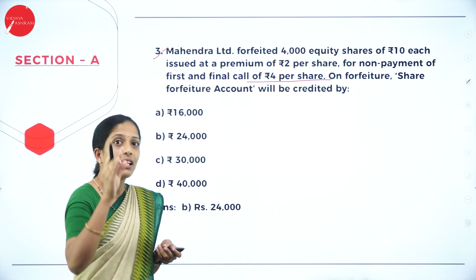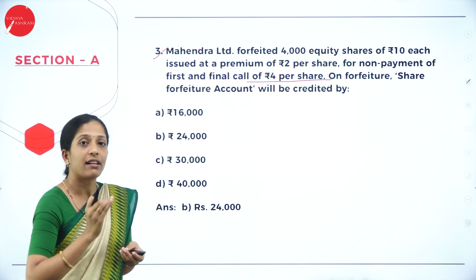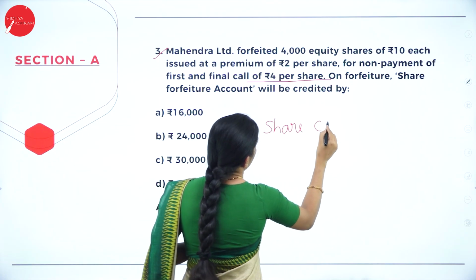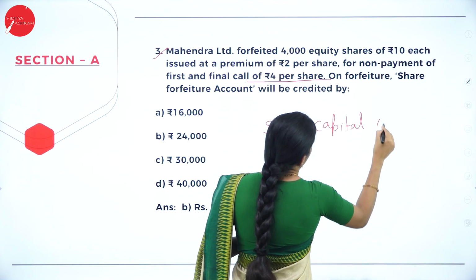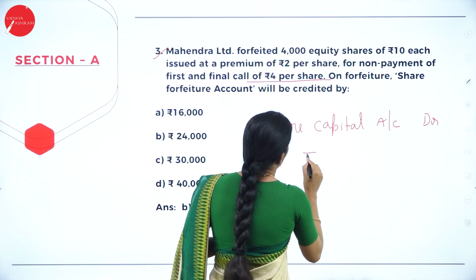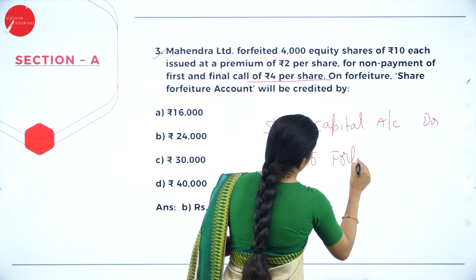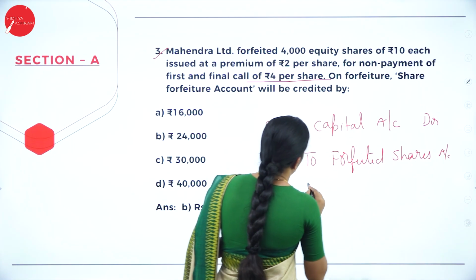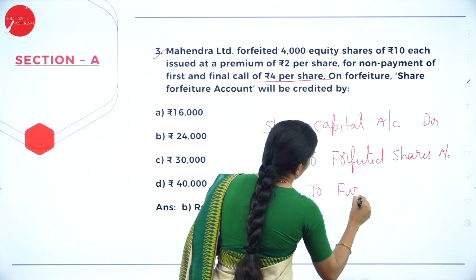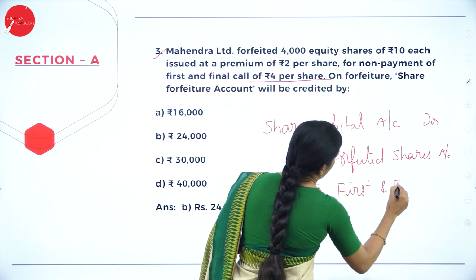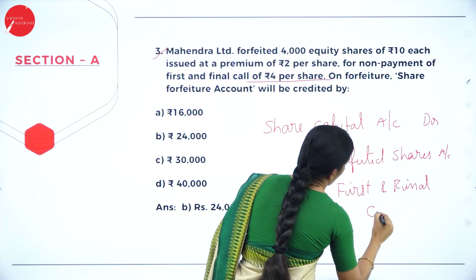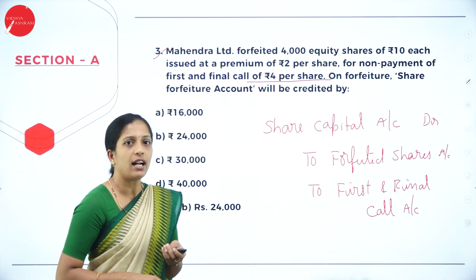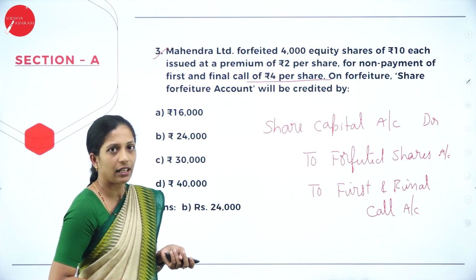So, you can remember that 12 marks question where, what is the entry for forfeiture? So, your entry was share capital account debit, to forfeited shares account, to equity share first and final call account. So, this was the entry, correct? So, what is the entry for forfeiture? Share capital account debit to forfeited shares account to share first and final call account.